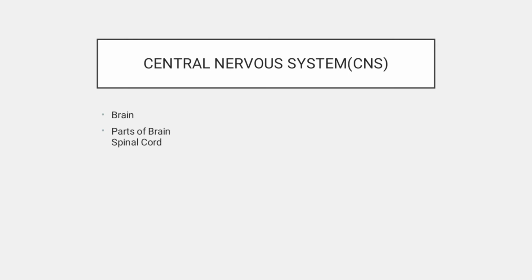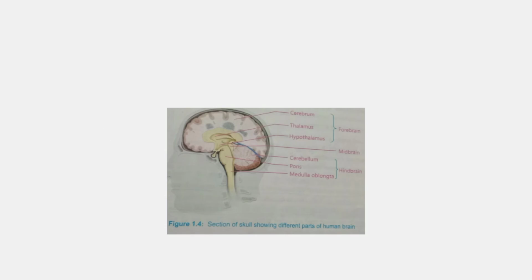The next topic name is central nervous system. The central nervous system consists of brain and spinal cord. Brain: this is the human brain, and the human brain consists of three basic parts: forebrain, midbrain and hindbrain. The further parts of the forebrain are cerebrum, thalamus and hypothalamus, and the further parts of the hindbrain are cerebellum, pons, and medulla oblongata.